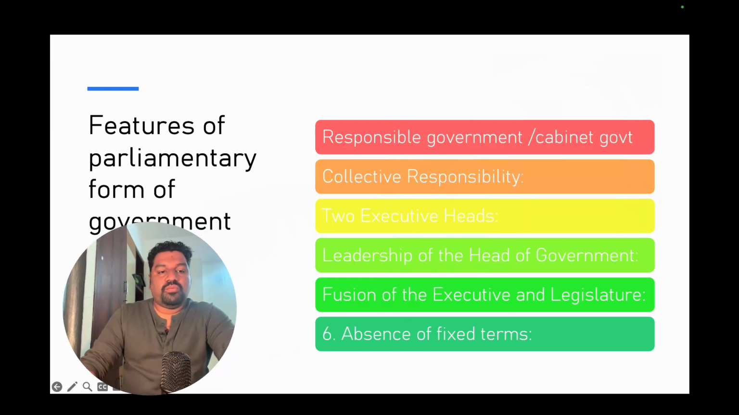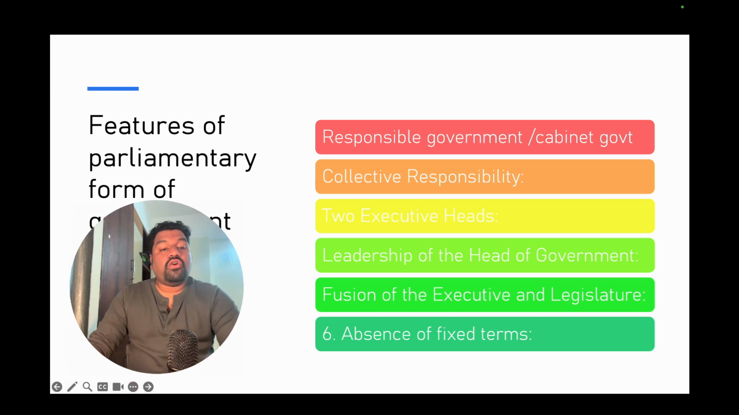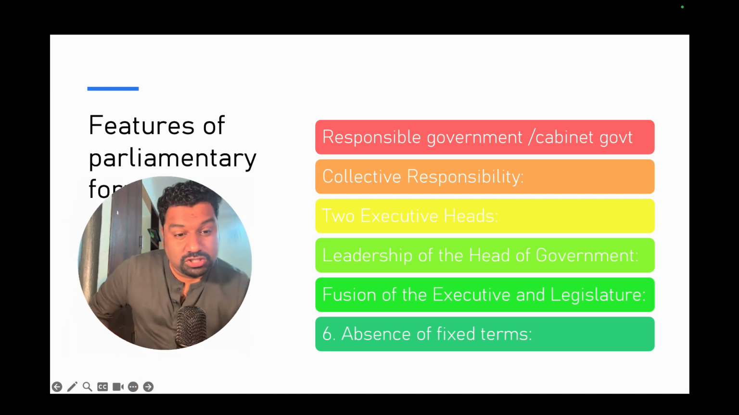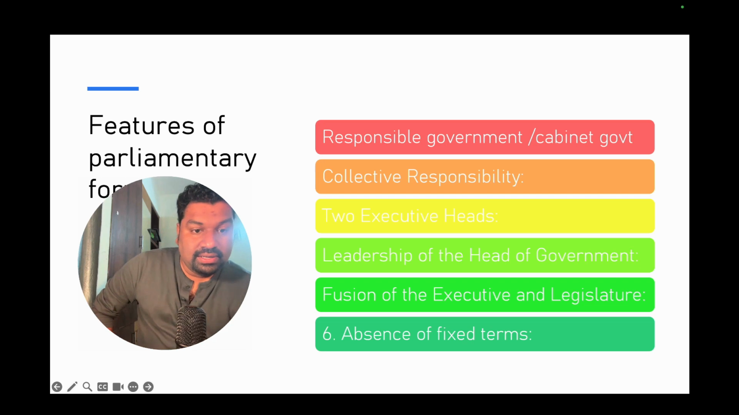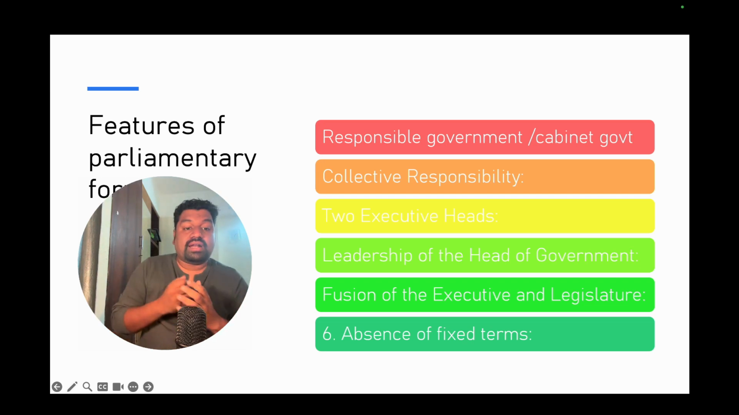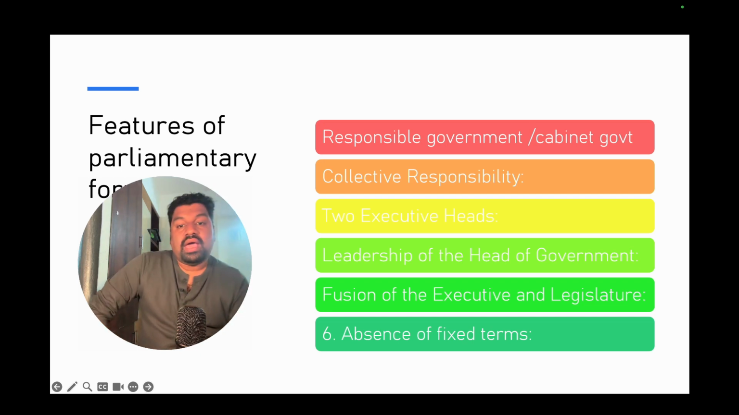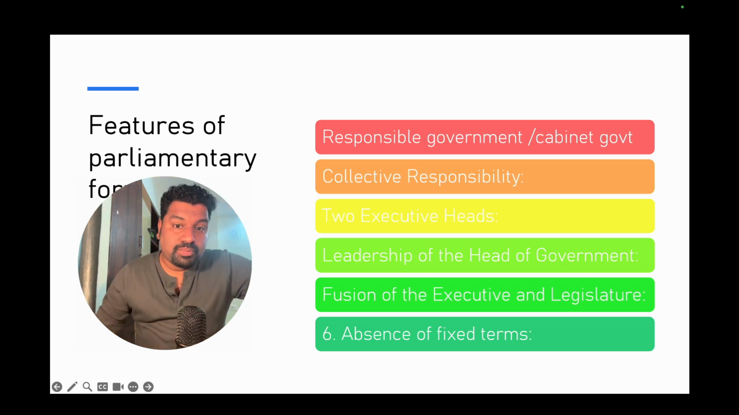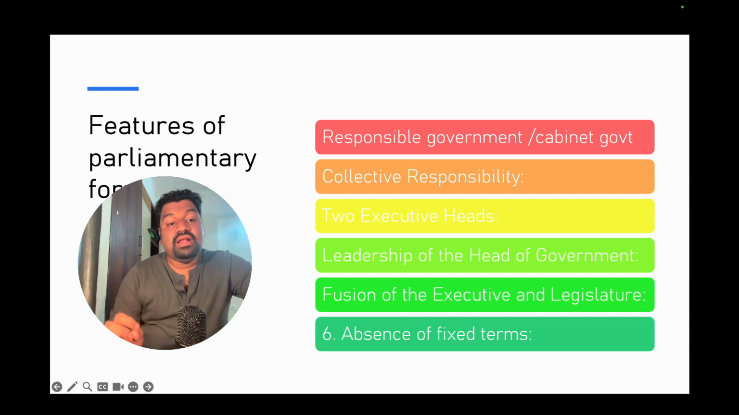So what are the features of the parliamentary form of government? Parliamentary forms of government have a responsible government, or a cabinet, like in India, where the council of ministers are responsible to the lower house, and they are always answerable to questions of the house, as well as they are at the will of the president. This is a responsible government.